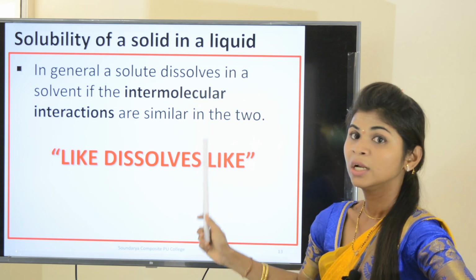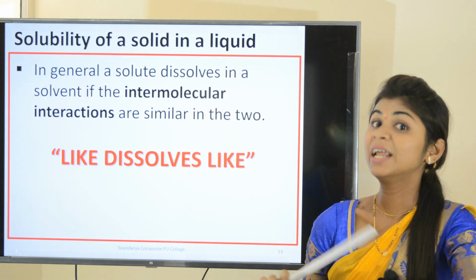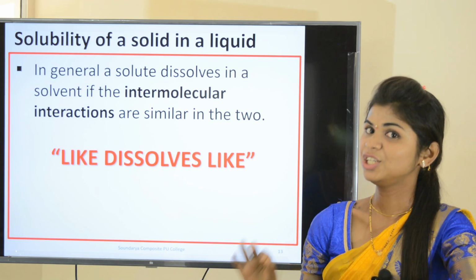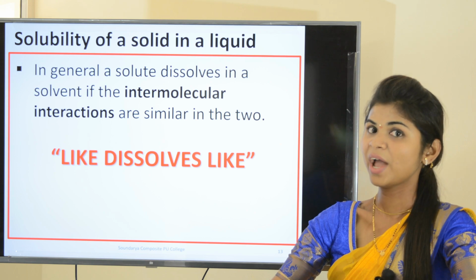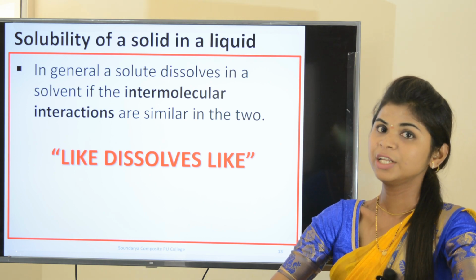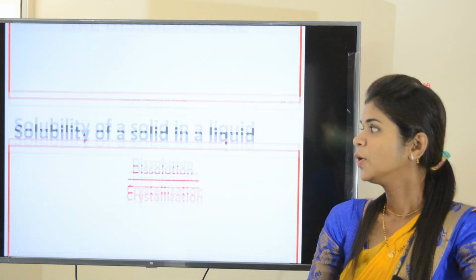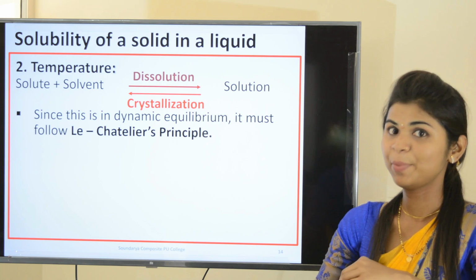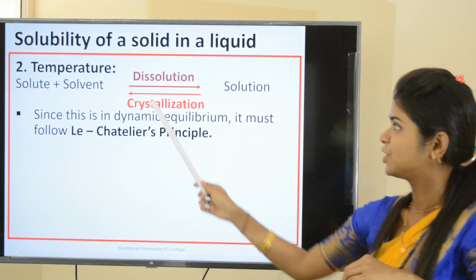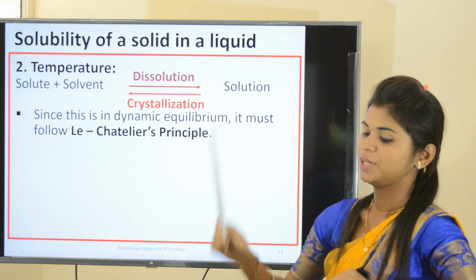A solute dissolves in the solvent only if it has similar intermolecular interactions. This is the first factor upon which the solubility of a solid in a liquid depends. Now let us study the second factor, that is temperature. How does temperature affect the solubility of a solid in a liquid?